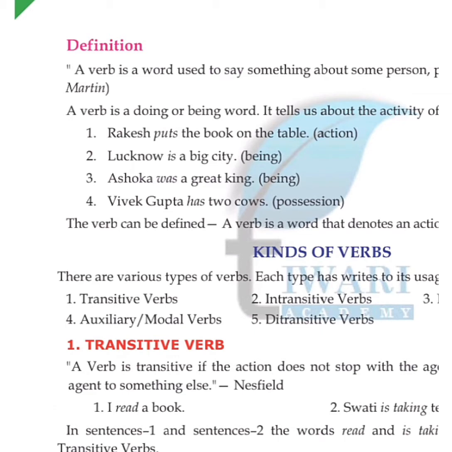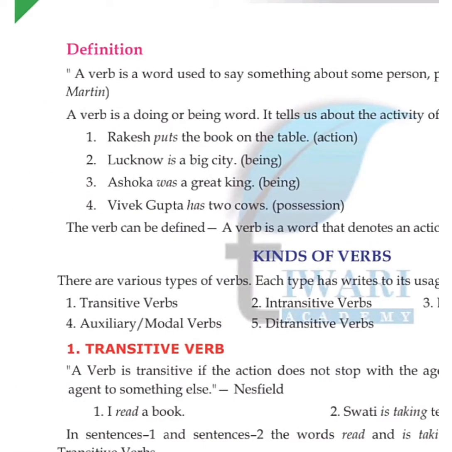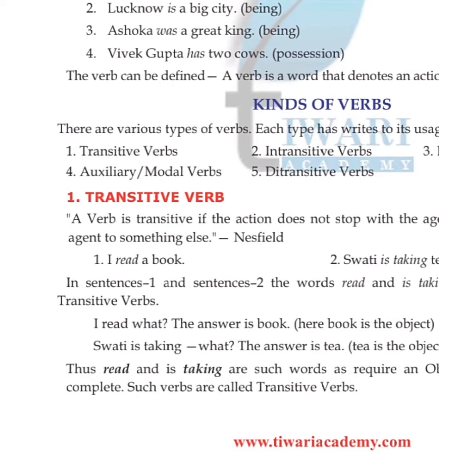Okay, what is the kinds of verb? So there are various types of verb. Each type has its own uses. तो हर उसके जो है यहाँ पे uses लिखे हैं. First हम समझेंगे transitive verb, then second intransitive verb, then linking verbs, then auxiliary modal verbs, and then ditransitive verb. Okay, so first of all we will understand what is the transitive verb.